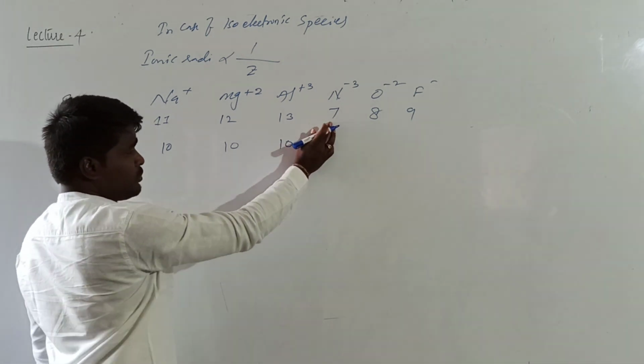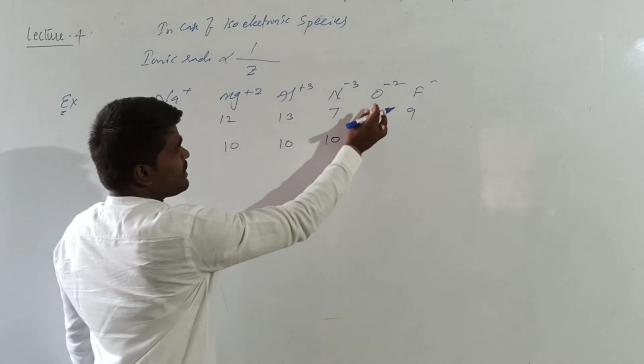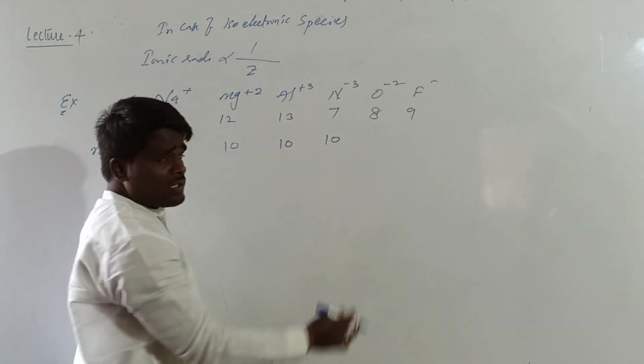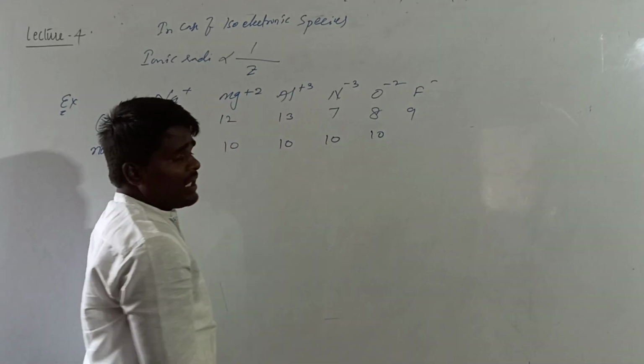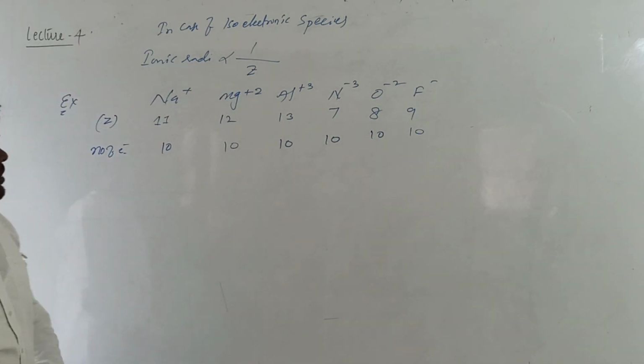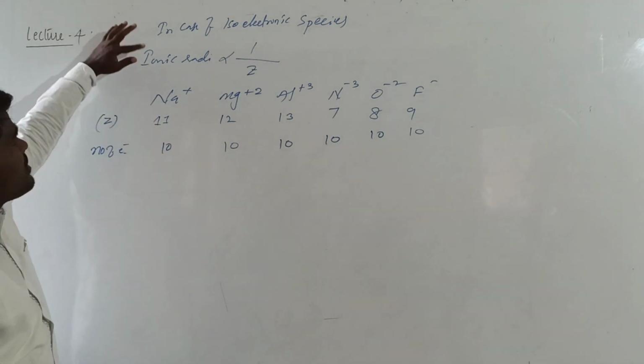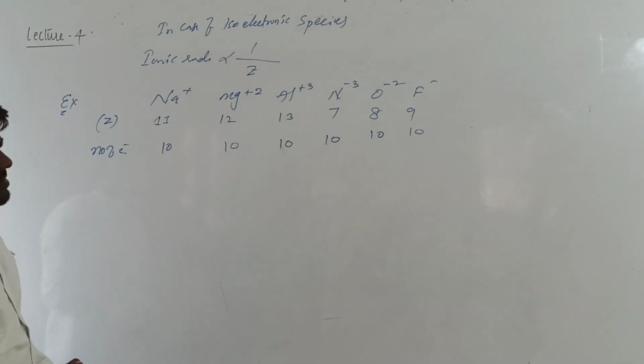Atomic number of nitrogen is 7 and it has gained 3 electrons, so the number of electrons becomes 10. Atomic number of oxygen is 8 and it has gained 2 electrons, so the number of electrons becomes 10. Atomic number of fluorine is 9, it has gained 1 electron, so the number of electrons becomes 10. So in all these species there are 10 electrons, hence they are considered isoelectronic species.